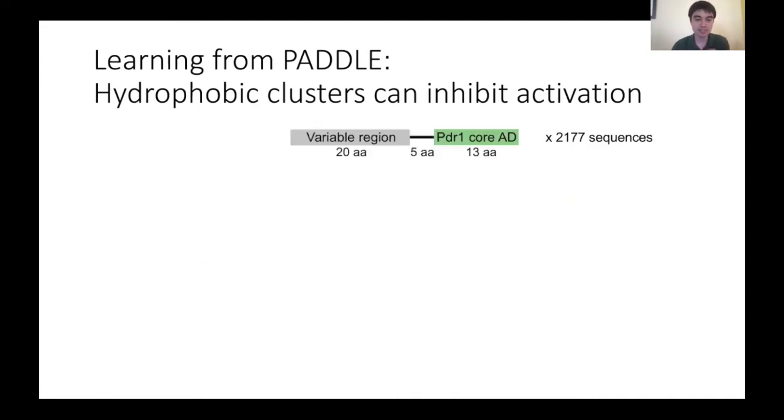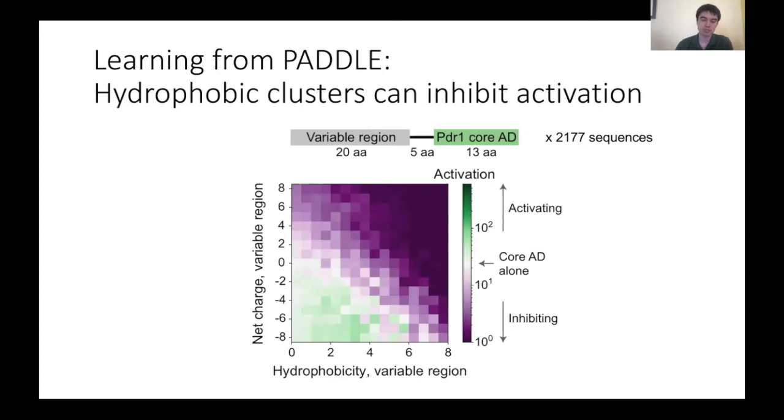To study this systematically, we took a short known activation domain and put it next to a variable region of designed sequences that have either very high or very low amounts of hydrophobicity or net charge. In this way, we were able to generate this sort of phase diagram telling us how much this variable region either increases or decreases the activation of this short activation domain.